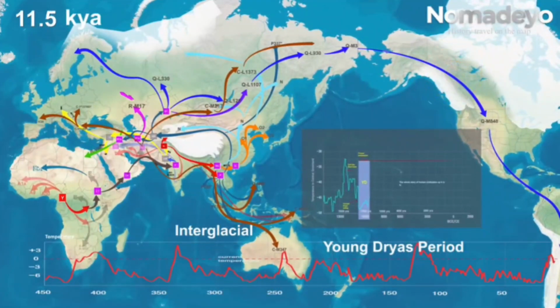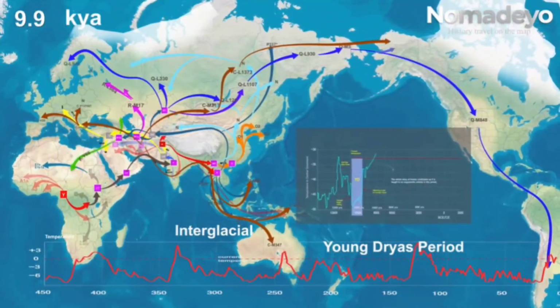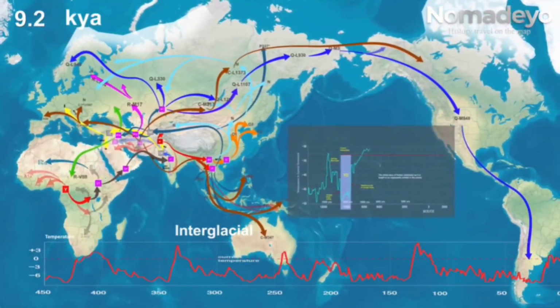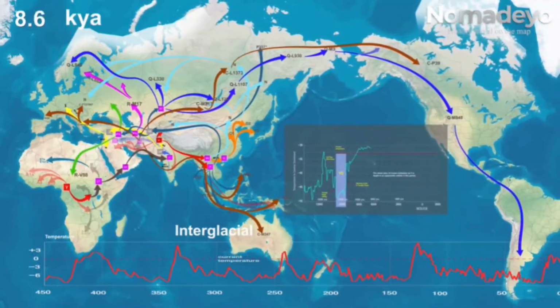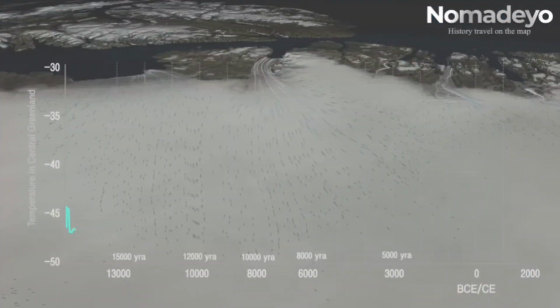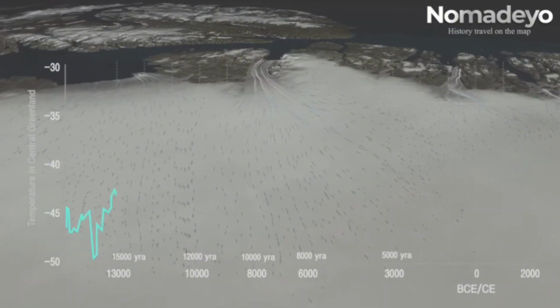An ice corridor opens between the Laurentide and Cordilleran ice sheets. So the descendants of group Q were able to cross over to South America. Also, descendants of the Q group who lived in Central Asia advanced to the Scandinavian peninsula. Let's stop traveling for a moment and look at climate change over the past 15,000 years.